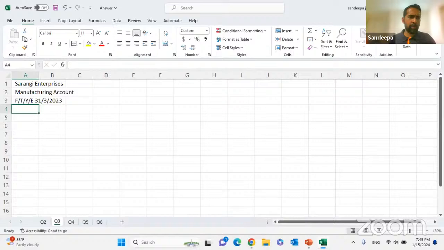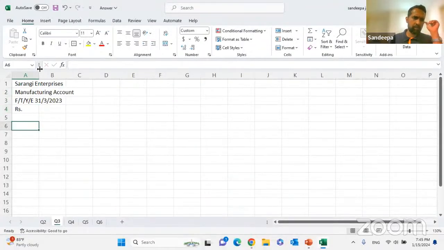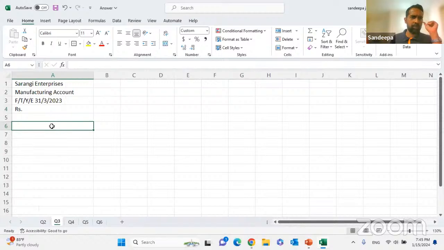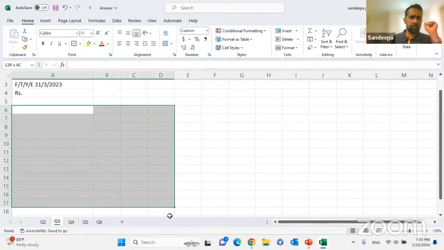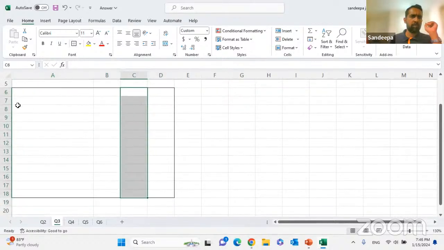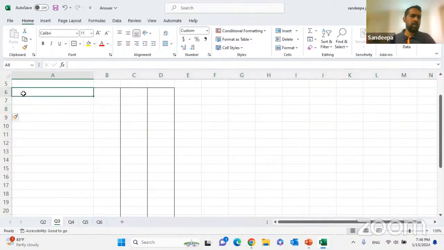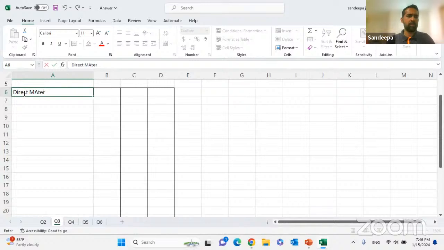Right. So we'll draft the format. Figures are in rupees. Okay, we'll start with the direct materials. Under the direct materials, we need to start with the opening raw material stock.